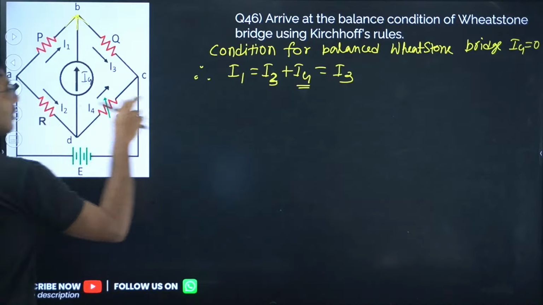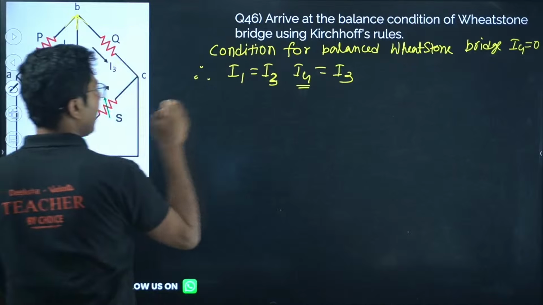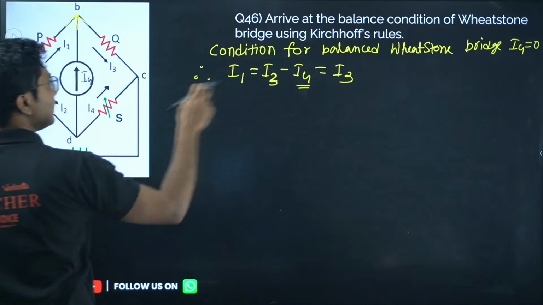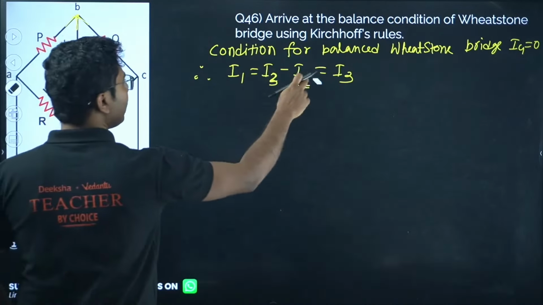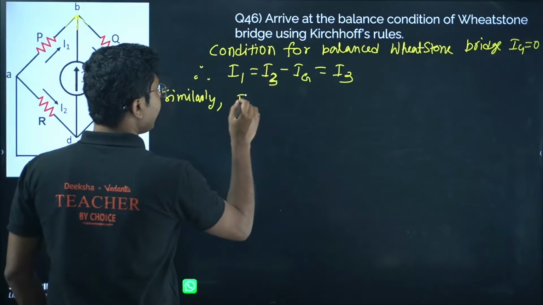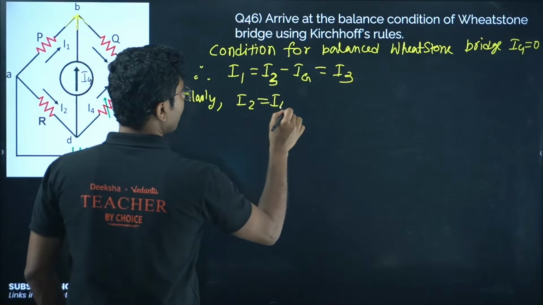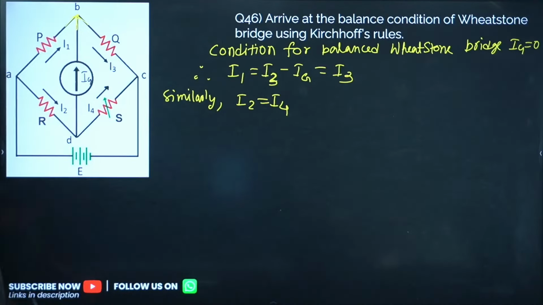Okay, so I3 minus Ig, and Ig is 0, and as Ig is 0, that means I1 will be equal to I3. Similarly, I2 will be equal to I4. Okay, I2 should be equal to I4.